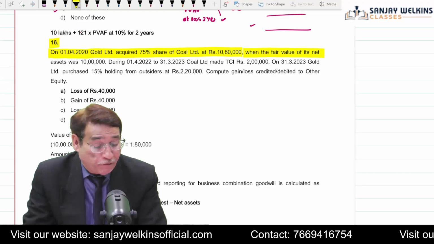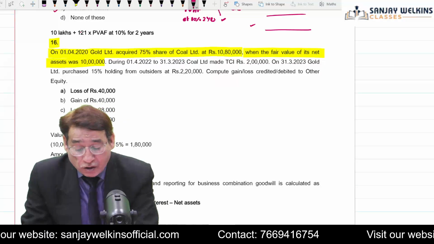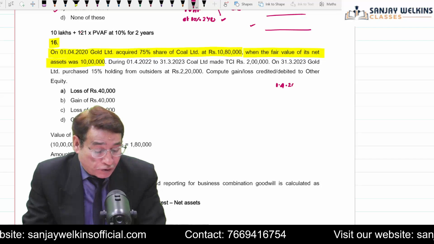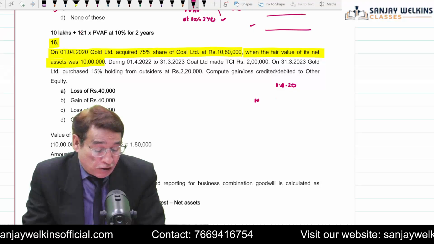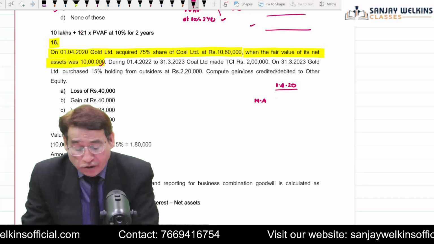Further, it is given that the fair value of its net assets is 10 lakh. So it is given in the question that on 1/4/2020 you are taking control of Coal Limited. It is also given that the value of net assets of the investee entity on the date of control is equal to 10 lakhs.